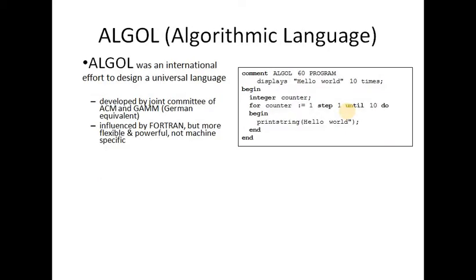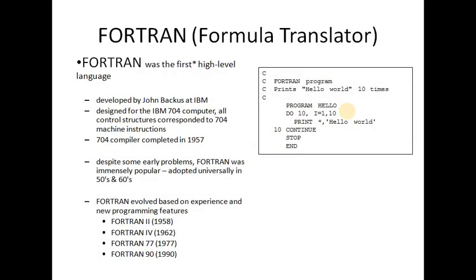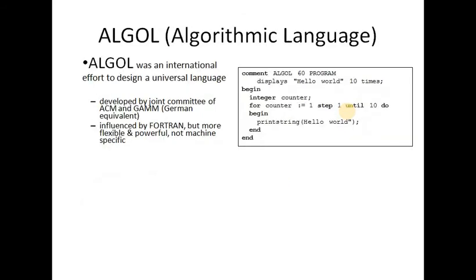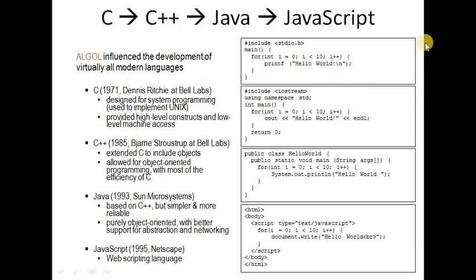I am explaining all those syntaxes in terms of different languages: Fortran, Lisp, and Algol, the algorithmic language, which was an international effort to design a universal language. So this is the syntax of Algol, and these are the syntax of C, C++, Java, and JavaScript.